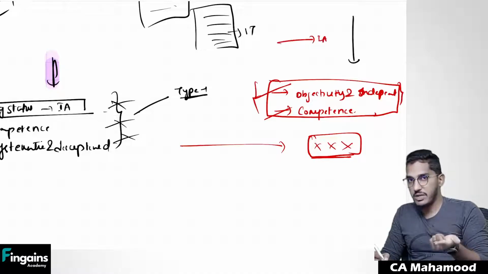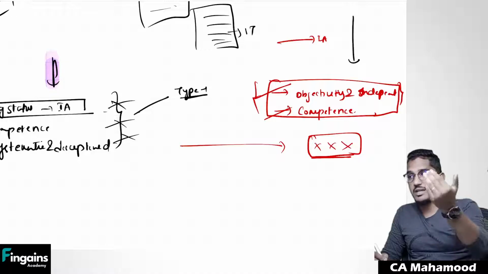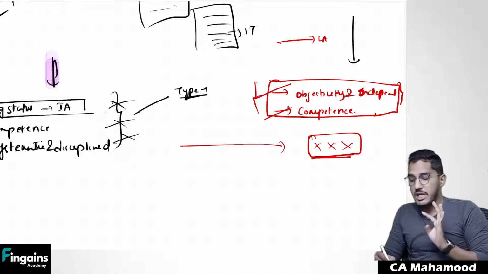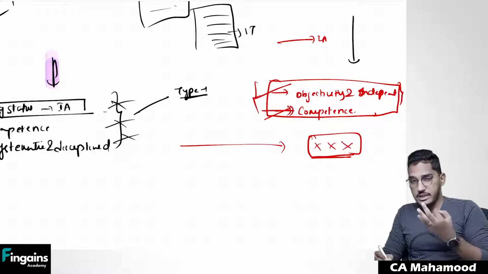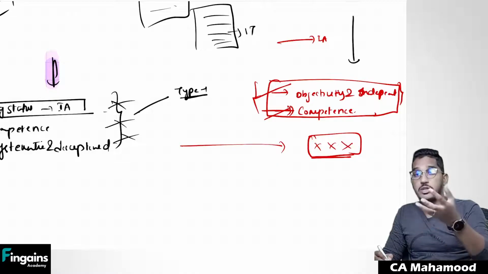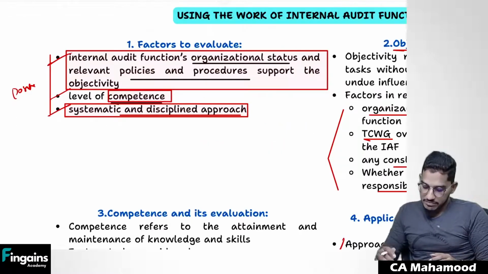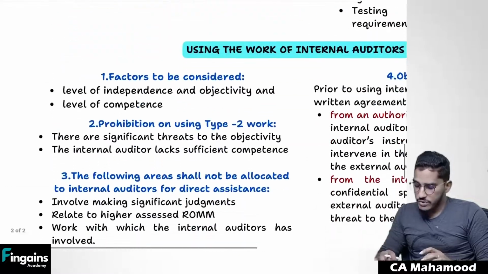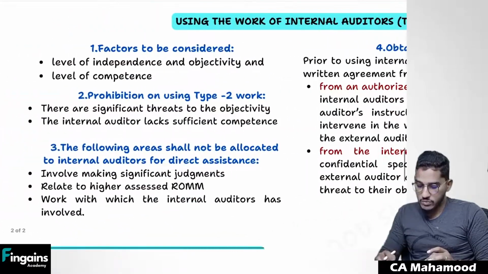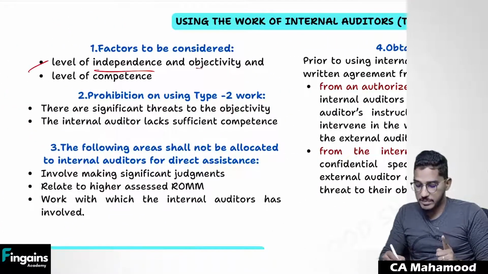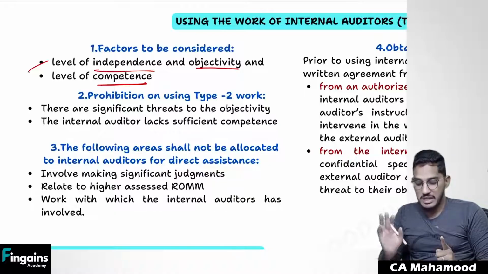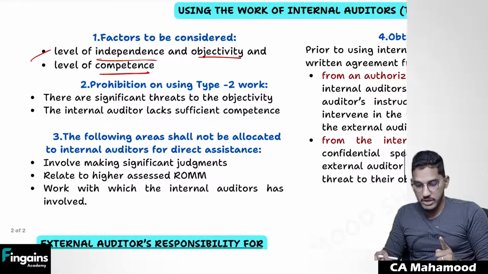For these two questions, if I got a negative response for any of them, like I decided that if I allocate the work to the internal auditors, they will not be able to do it in an independent manner, or they don't have capability to do that work, then I will not allocate the work to the internal auditors, then I will not use type 2 usage. So same factors they have told here. If you want to make use of the type 2 work, here also two factors we will evaluate. One is level of independence and objectivity, and whether they have capability or not.